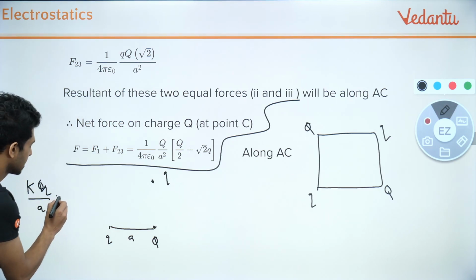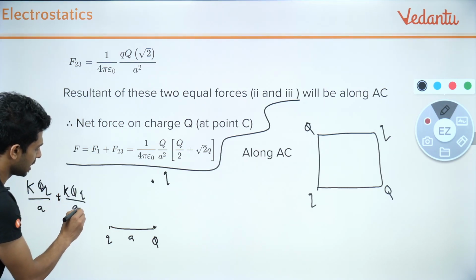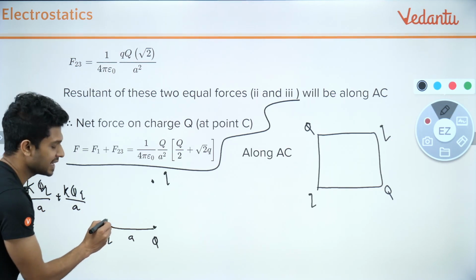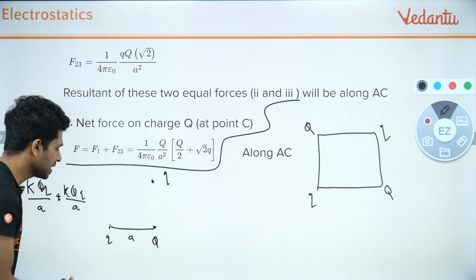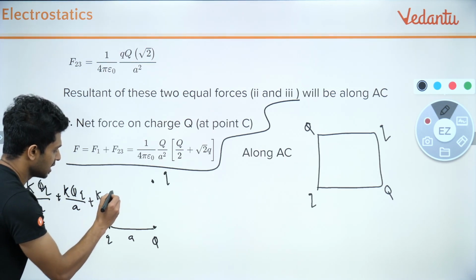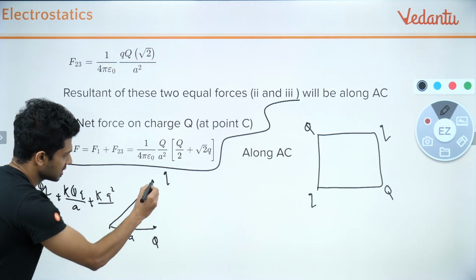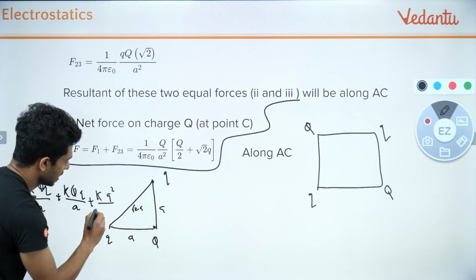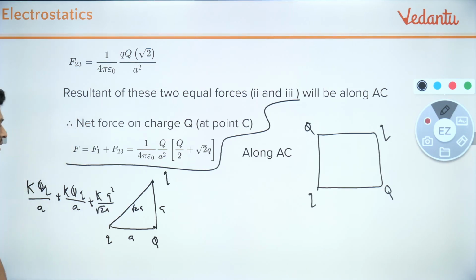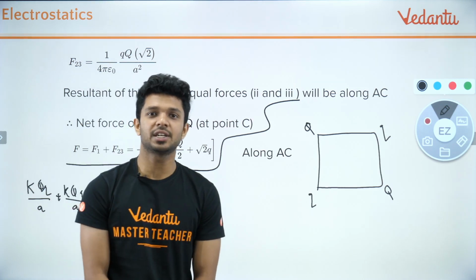How much is it? K into qQ divided by a, plus against this also you are doing the work, so because of that also there will be an energy. How much is it? K into q square divided by, what is this diagonal distance? It is root 2 a, right? So root 2 a. So we have taken 3 charges from infinity to this point.